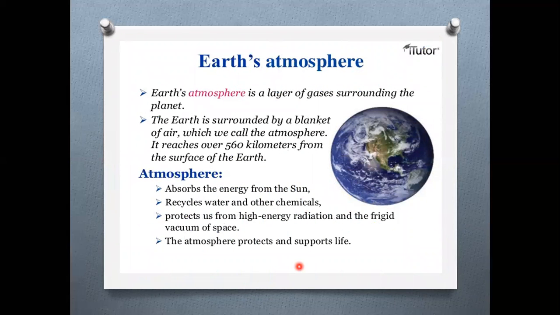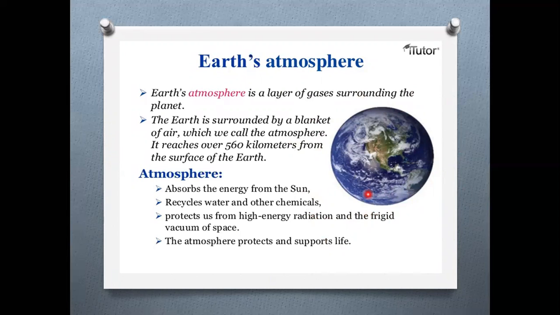See children, what is the atmosphere? The atmosphere is a layer of gases surrounding the planet. Which planet? Earth. The earth is surrounded by a blanket. Yes or no? The layer surrounding it is known as a blanket of air, which we call the atmosphere. It will reach over 560 kilometers from the earth's surface. How many kilometers? It is 560 kilometers.